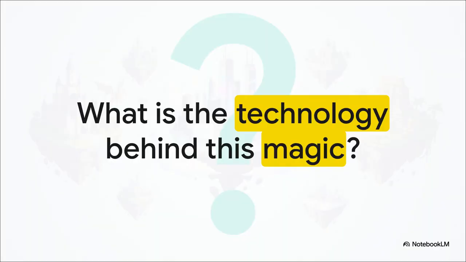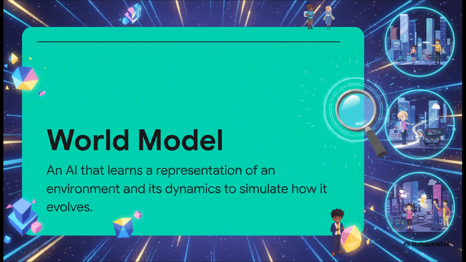Well, the core idea behind all this magic is actually surprisingly old. It's a concept that's been around for decades, but we've only just now gotten the technology to actually build it at this kind of scale. It's called a world model. And unlike the other AIs you're probably used to hearing about, a world model is specifically built to learn the dynamics of a place. It's designed to constantly ask and answer one simple question. Okay, if I do this, what happens next?